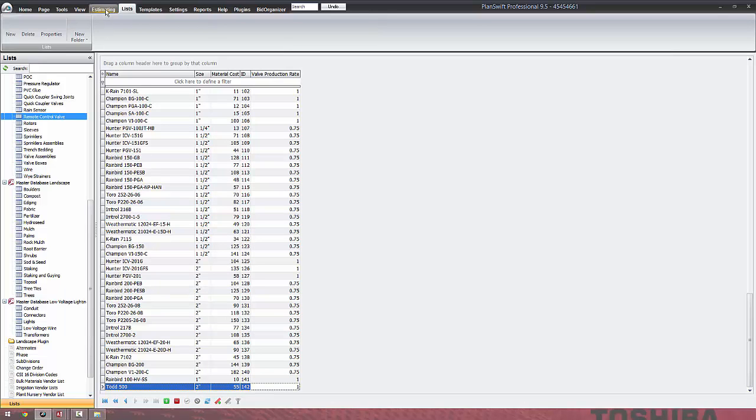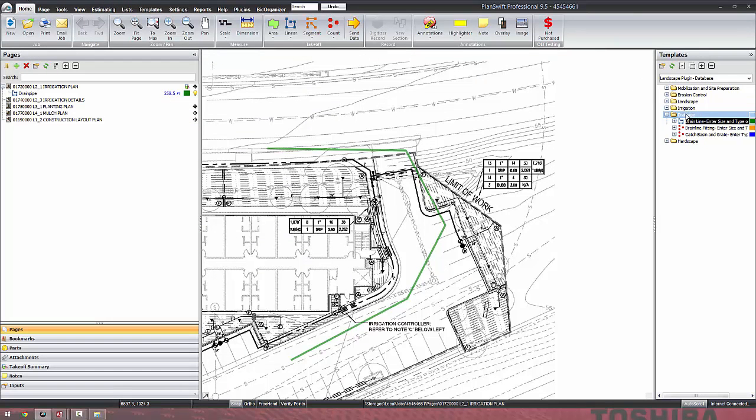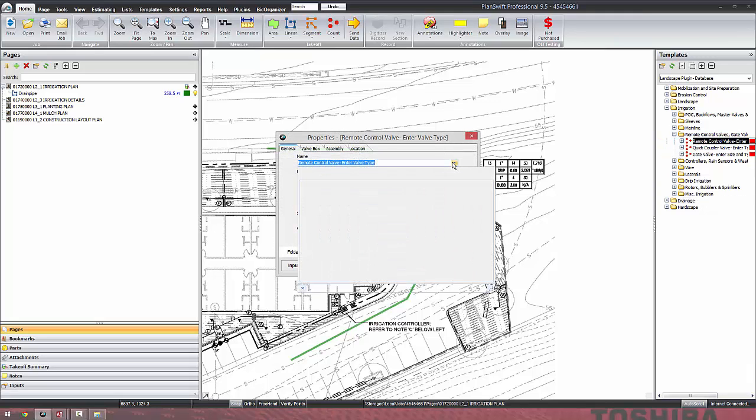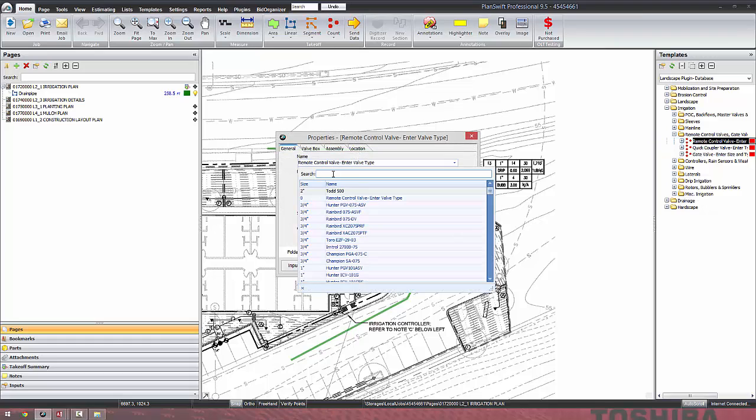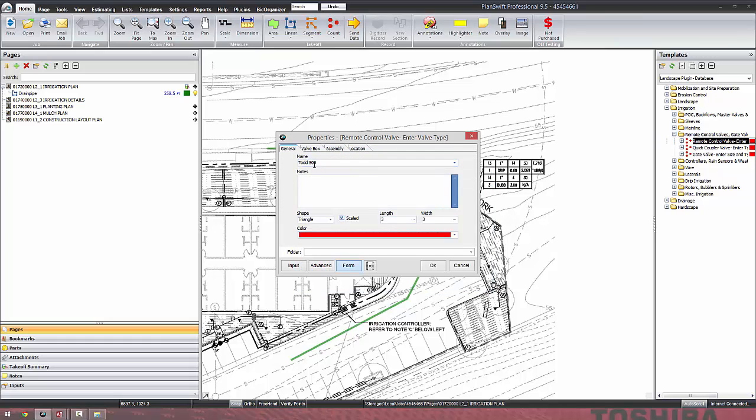So if we were to go across and we were doing a takeoff and our legend had a valve that wasn't in our database, we could certainly go back into Access and drop it in, or you could go to that remote control valve and just add it like I did that one time, choose it, and now all the prices that I've put in there have been selected. Okay, and we're going to look at that.